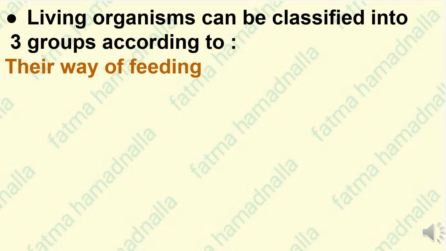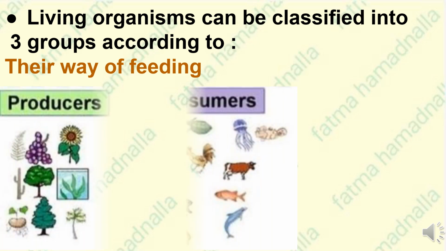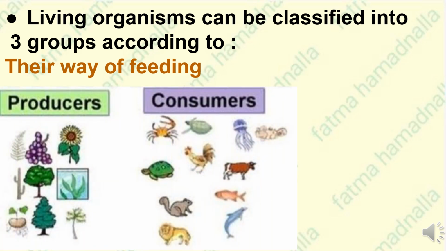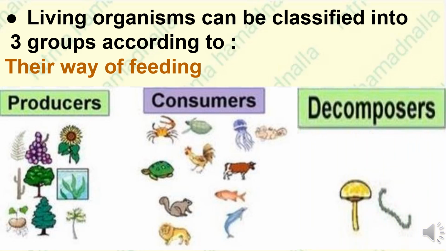Finally, we have to know that living organisms can be classified into three main groups based on their way of feeding: producers, consumers, and decomposers. We will discuss them in the next video.